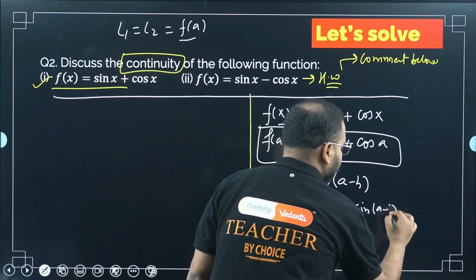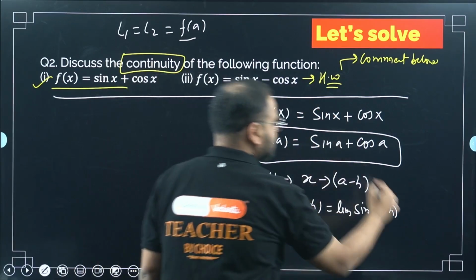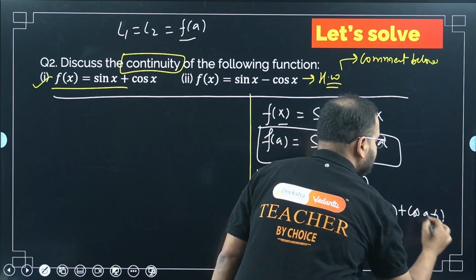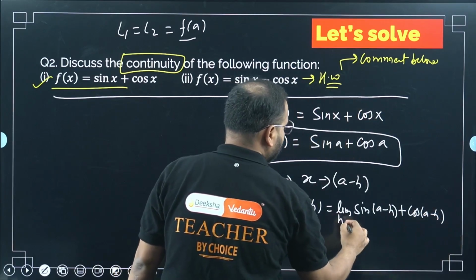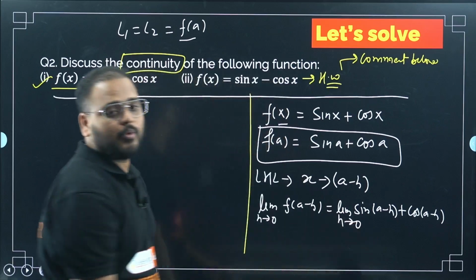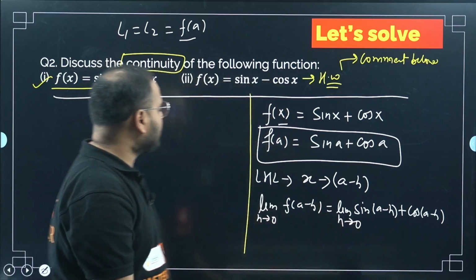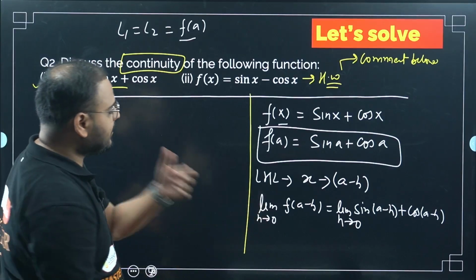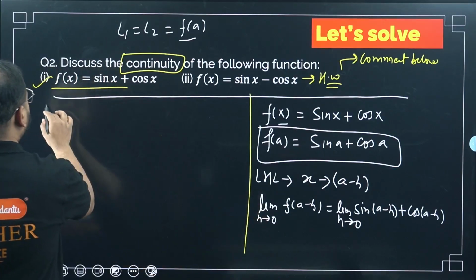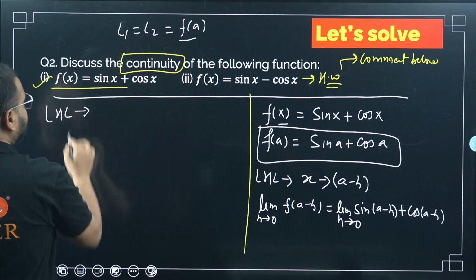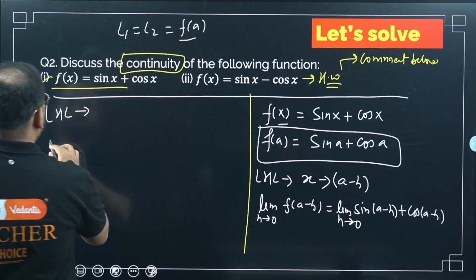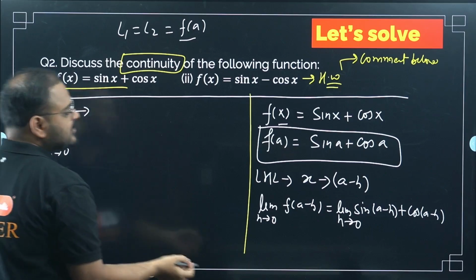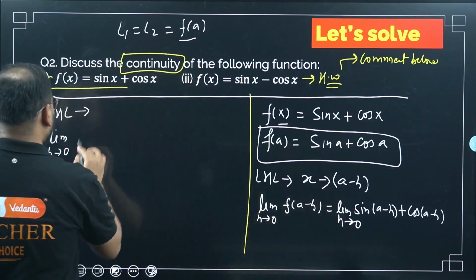So limit of sin(a − h) + cos(a − h), where h tends to 0. Now let's expand this part here. I'm doing it for the LHL only. This will look like limit h tends to 0. I can do the expansion for sin(a − b). What will this look like? Please check.